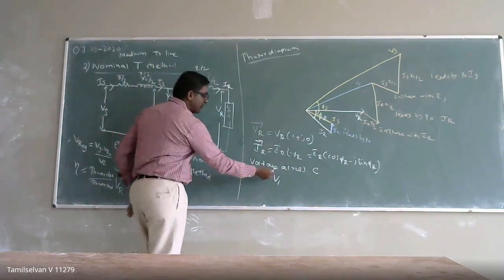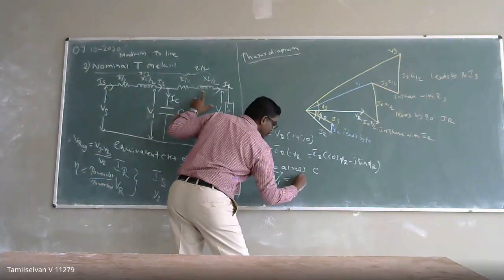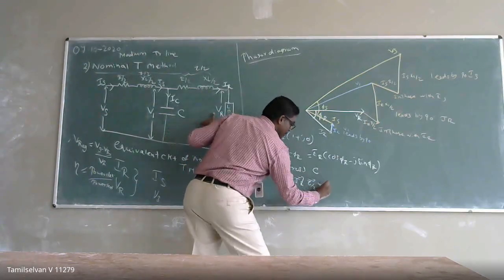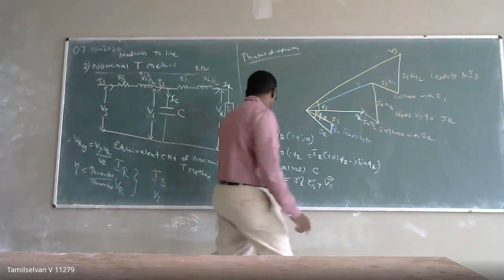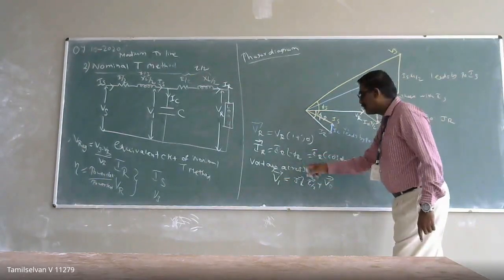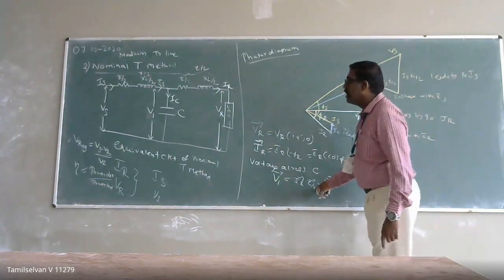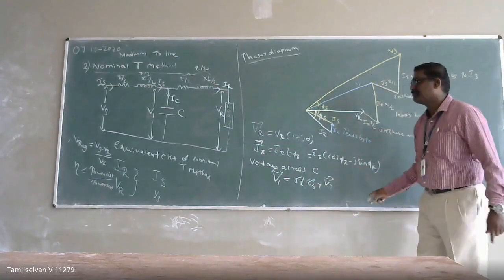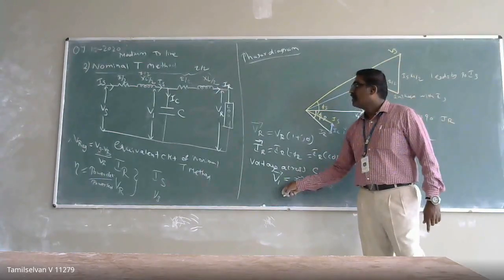So the V1 vector will be equal to the IR vector into Z by 2 vector, plus the VR vector. We know VR, and we know the IR vector. Z by 2 is going to appear as R by 2 plus J of XL by 2. If you substitute that, you can get the voltage V1.